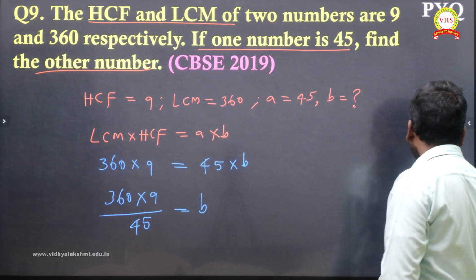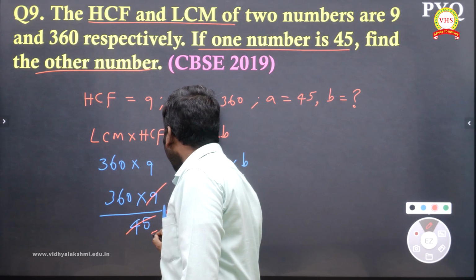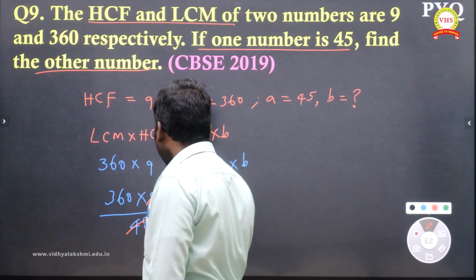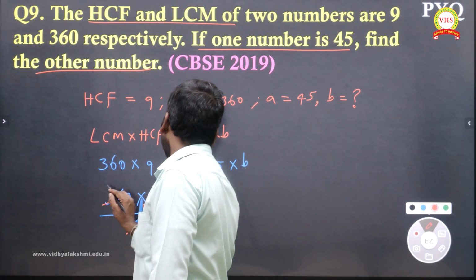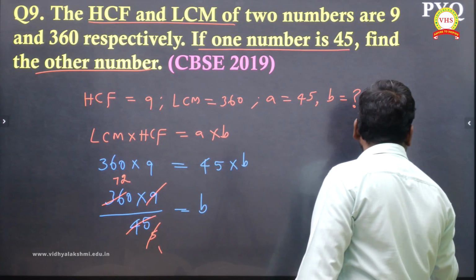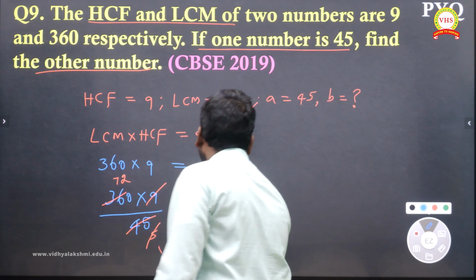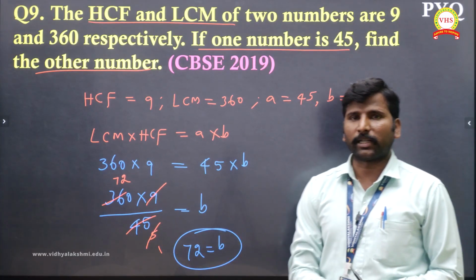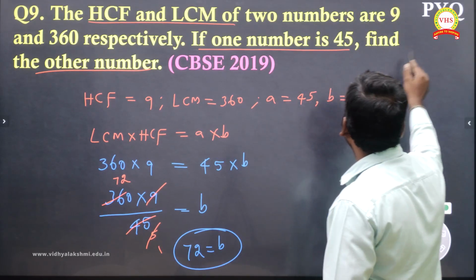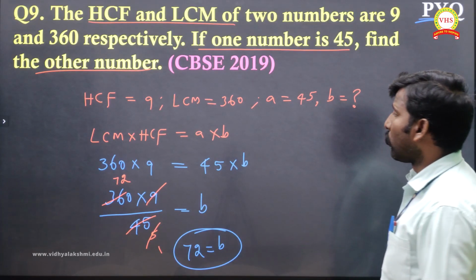Now you can cancel. Okay, 1 9, how many 9? 9 5s are 45. Okay, now this one you can cancel, 5 table, right? 1 5, how many 5? 7 5s are 35, remaining 1, 2 times, 72. So what is my B value? 72, which is equal to B. That's it. 72 by 1, that is you can write B. Okay, 72 by 1 is 72. Understand? That's it. This is also one of the 2-mark questions, also PYQ. Okay, we are asking collection of PYQ only, you know. Right, make a note. We'll go to the next question.